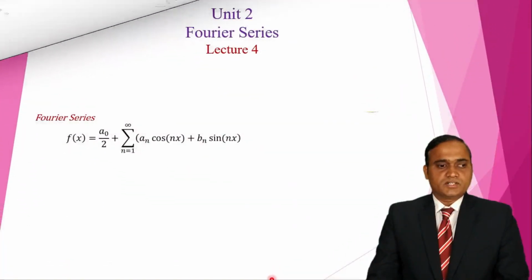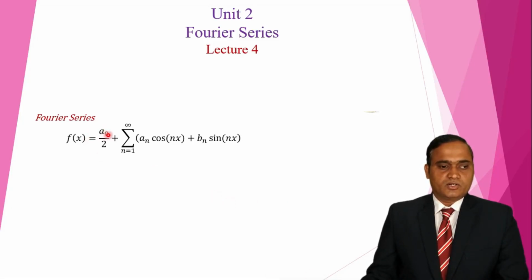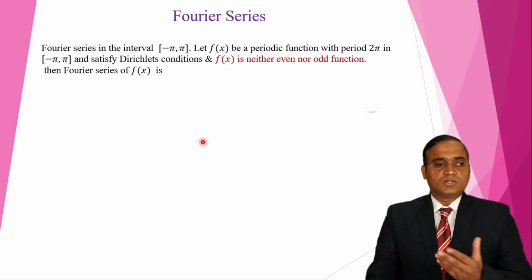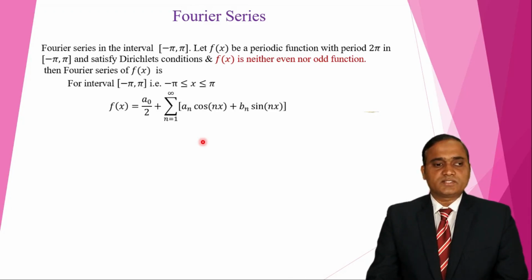First, the definition of Fourier series: f of x is equal to a0 by 2 plus summation an cos nx plus bn sin nx, where a0, an, bn are the Fourier constants. So now here the function is defined on the interval minus pi to pi, and that function is neither even nor odd. In that case, how do we find the Fourier series?